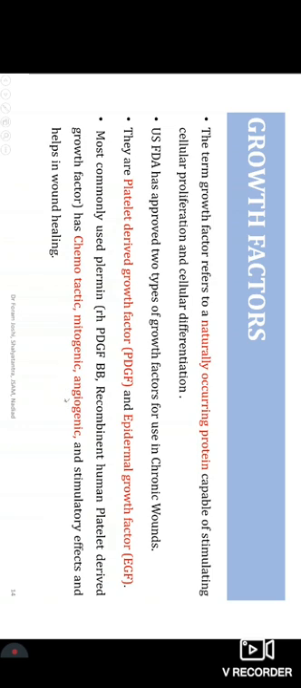The main part is angiogenesis. Until and unless angiogenesis develops, the granulation tissue cannot be developed. So angiogenesis is one of the most important factors that helps in wound healing.